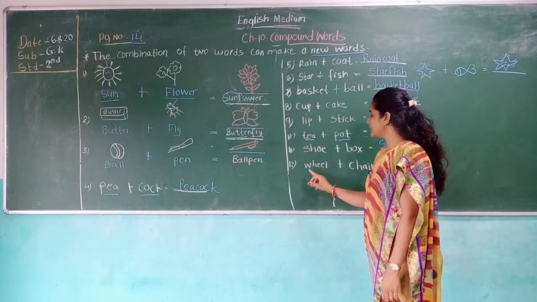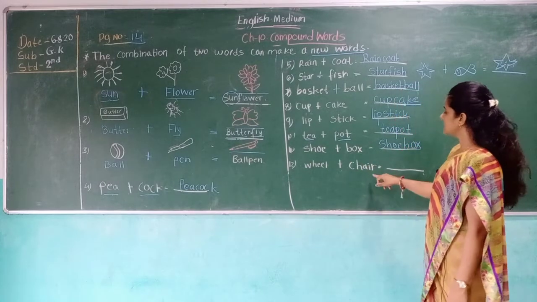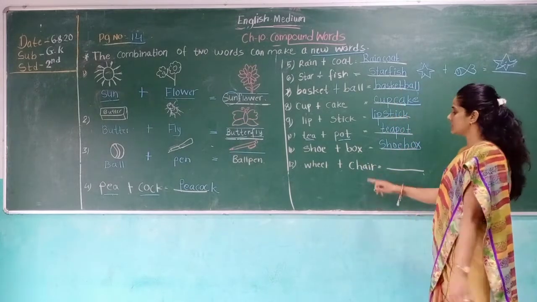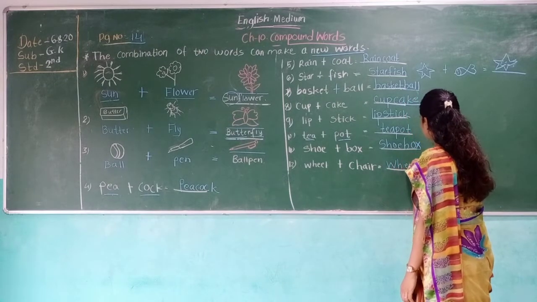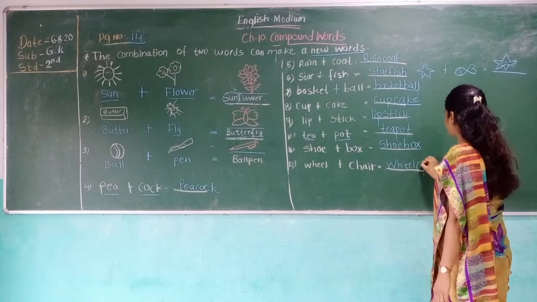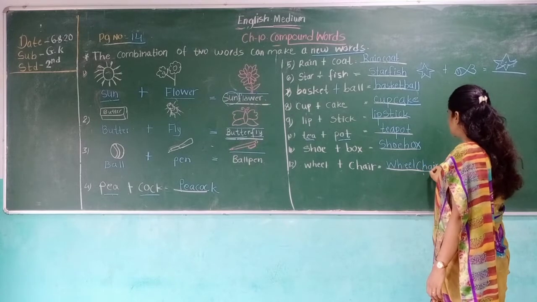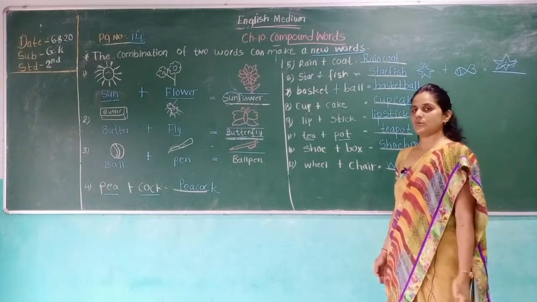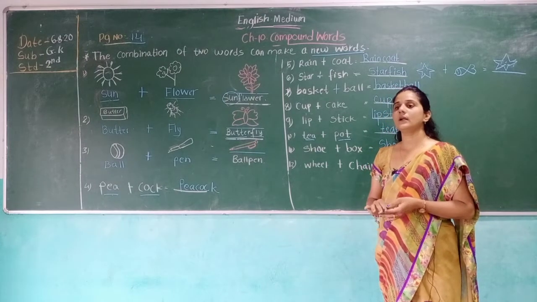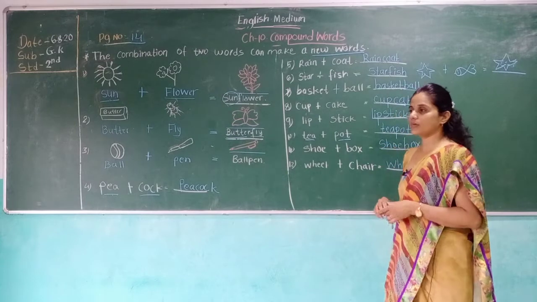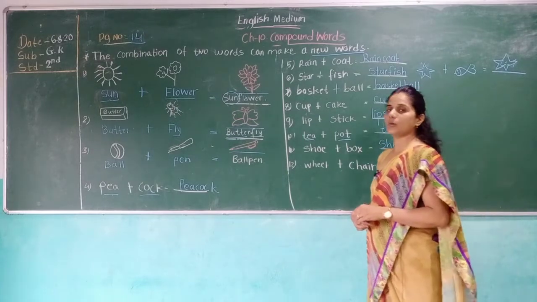Then number 12 is W-H-E-E-L, wheel plus chair. Wheel plus chair. Wheel, then chair. Wheelchair. Which chair? A chair that moves on wheels. Where do people who are handicapped sit? They sit on a wheelchair. They cannot walk and run, so they sit on a wheelchair and go around where they want to go.